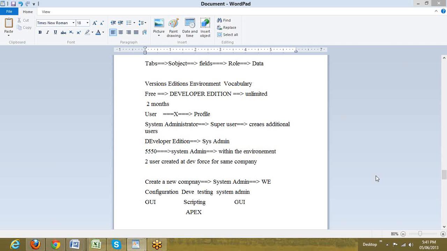Can you mail those username, password details? Yeah, I will do that. Tomorrow we can start building apps in Salesforce. Yeah, I will do that.